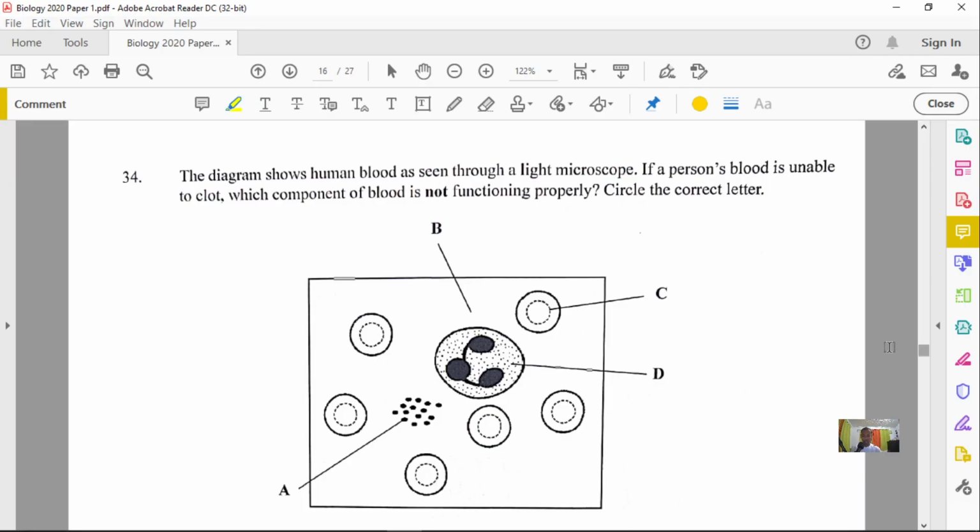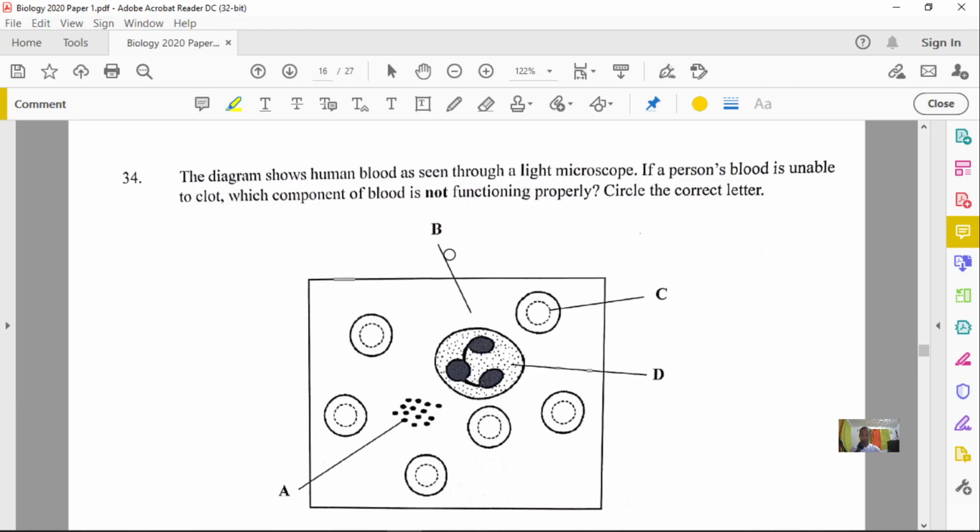All right, so first you need to remember what is responsible for blood clotting, and that will be our platelets. All right, so if we should label these, structure A will be platelets.